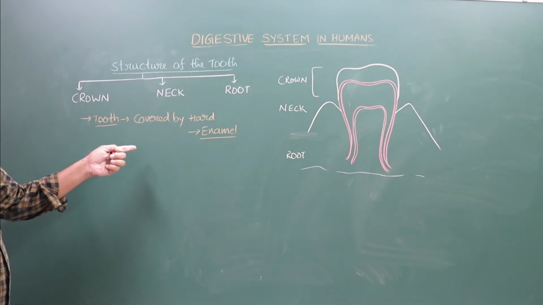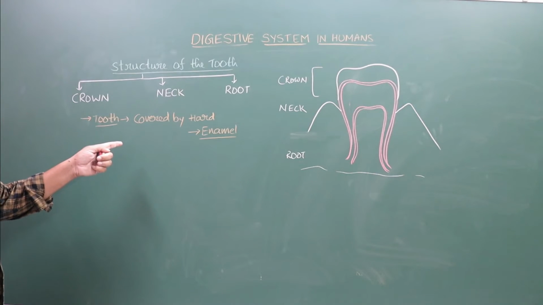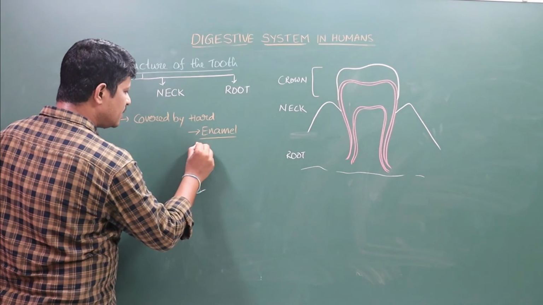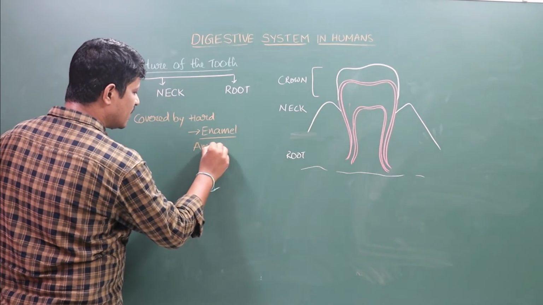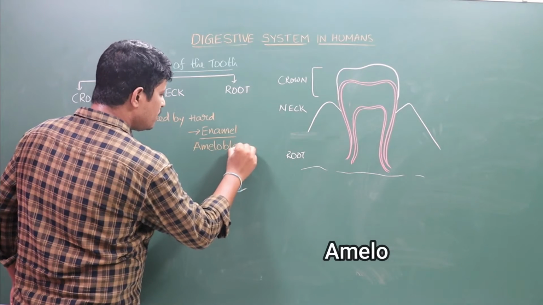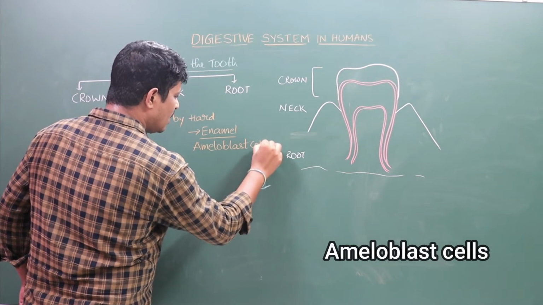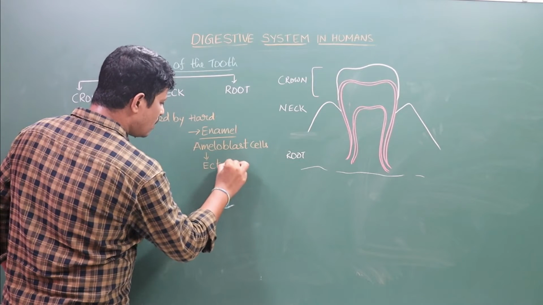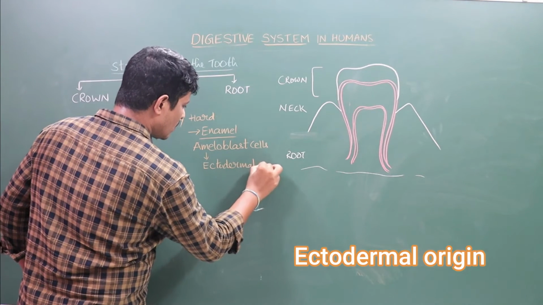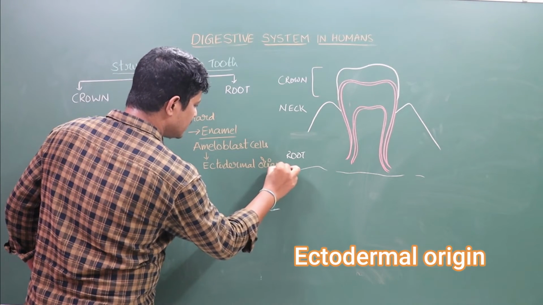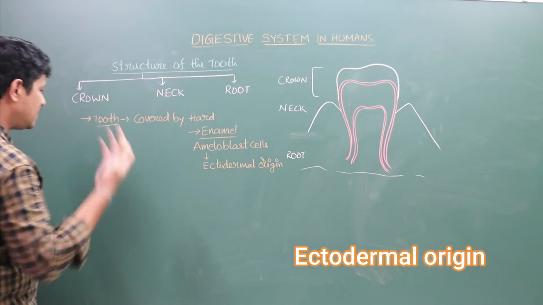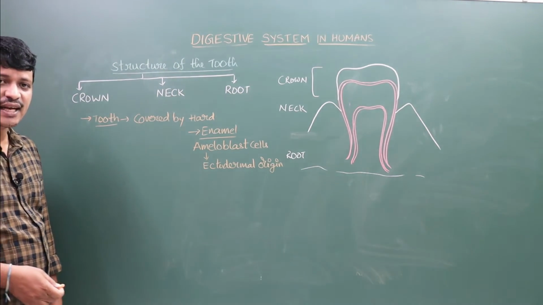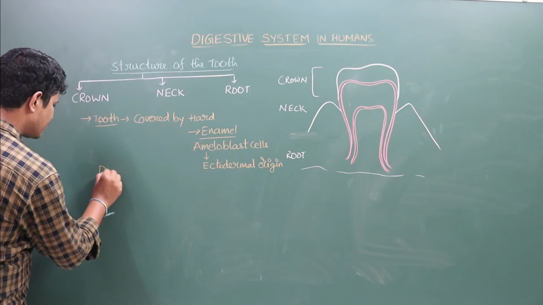The hardest substance in our body, harder than bone, is known as enamel. This enamel is originated from the ameloblast cells. These ameloblast cells are of ectodermal origin.